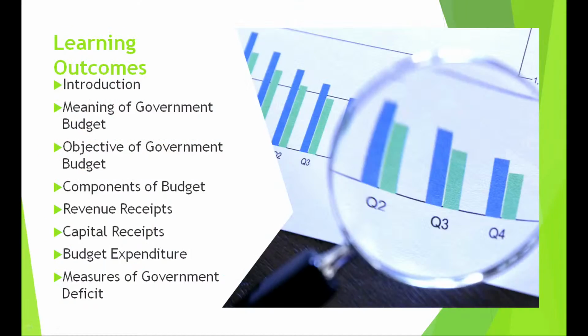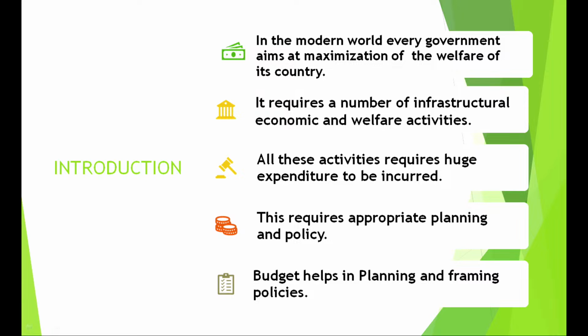Yes, ma'am, of course. So, children, government budget and its components. We start with the first slide that I'll show you, learning outcomes. What is the meaning of government budget? What are its objectives? How do you define different components? What are revenue receipts? What are capital receipts? What is revenue expenditure, capital expenditure, and different measures of government deficit? Okay, let us start with the introduction.